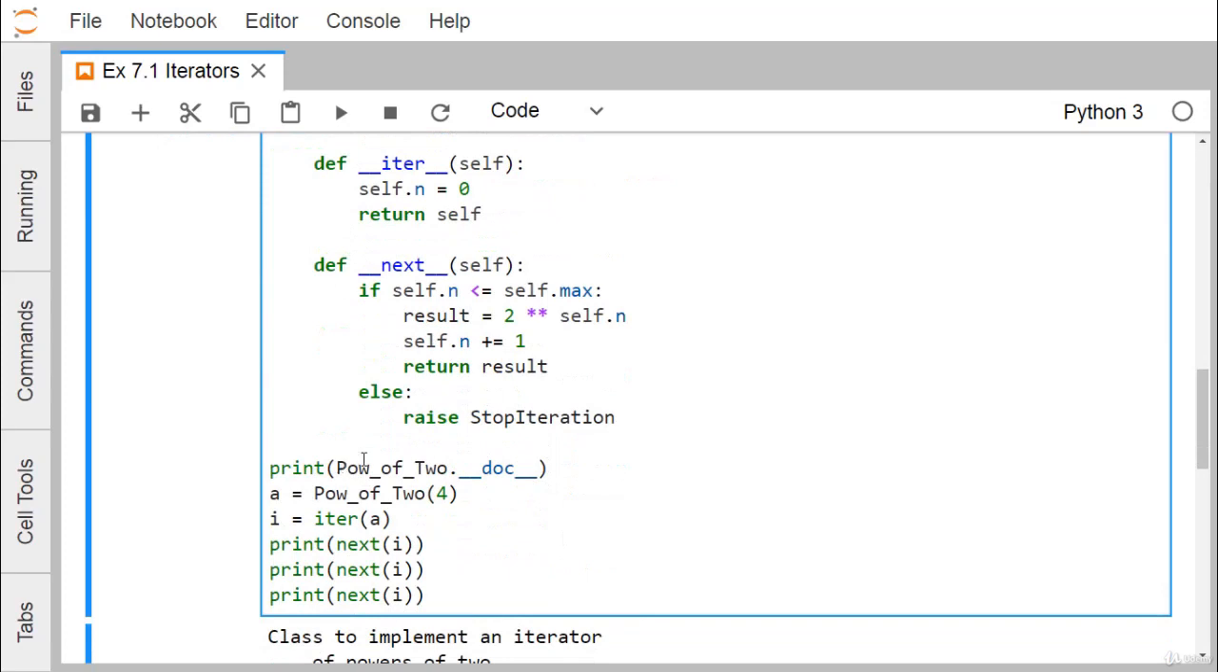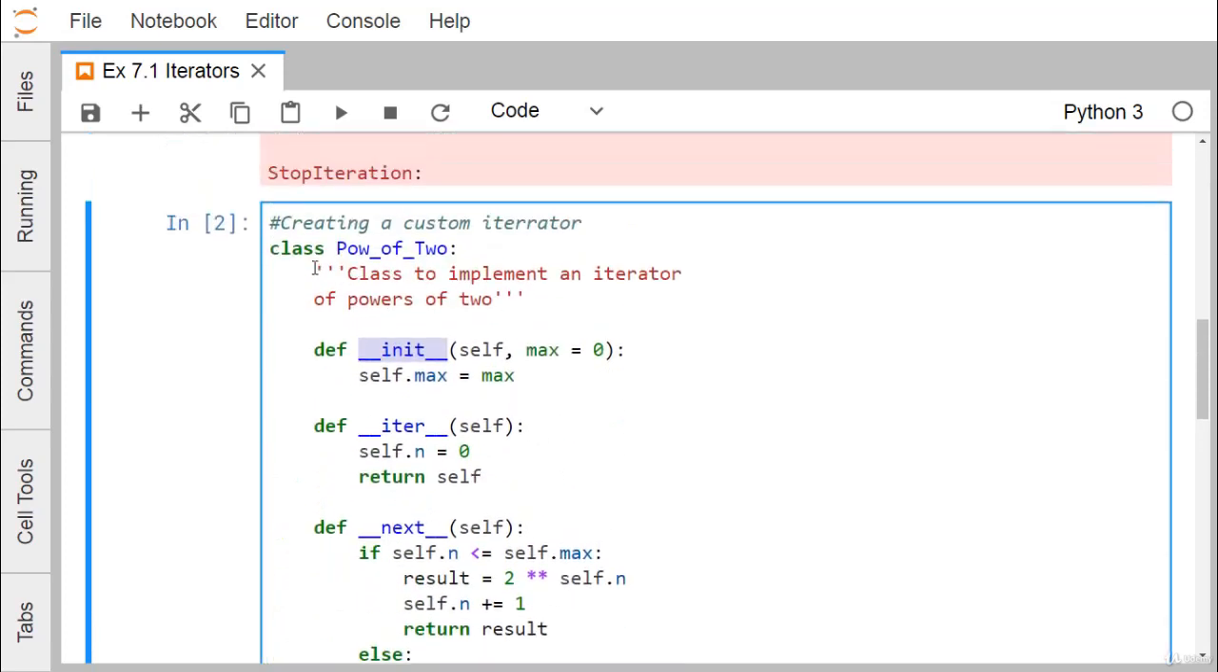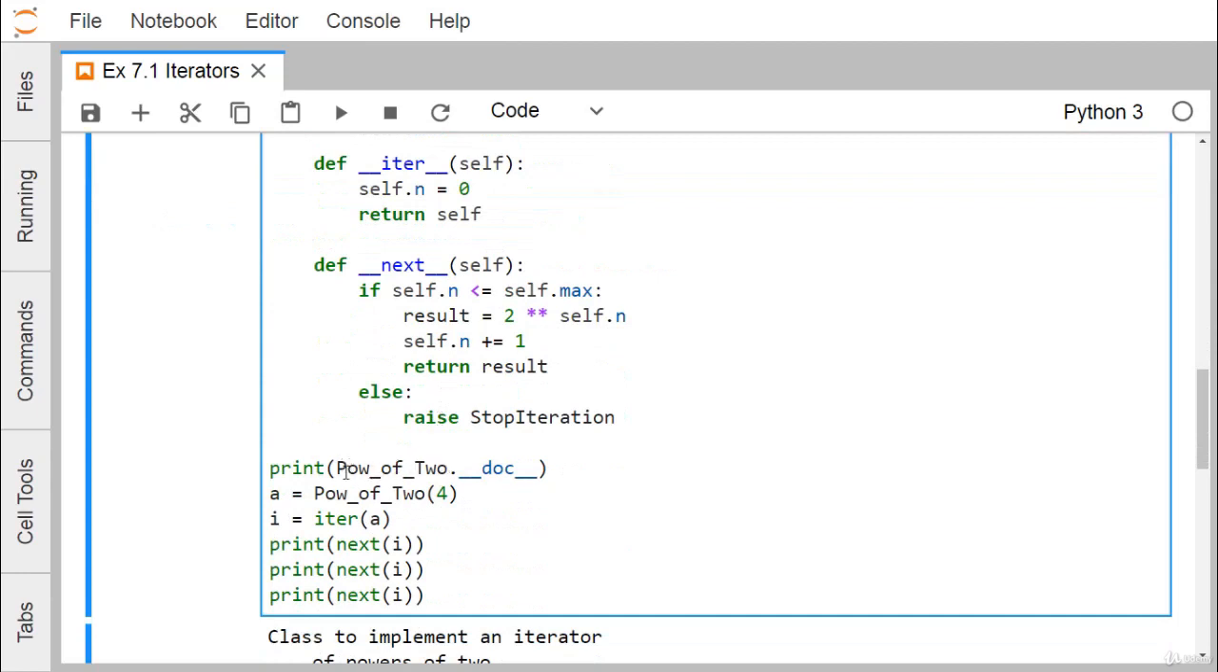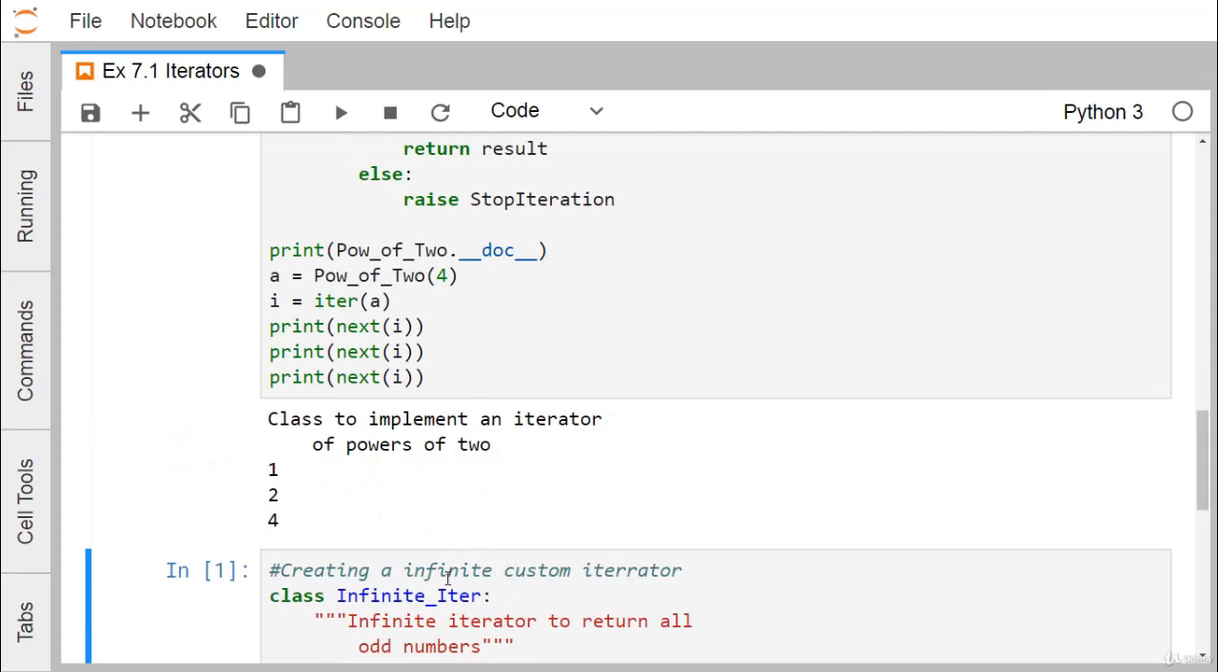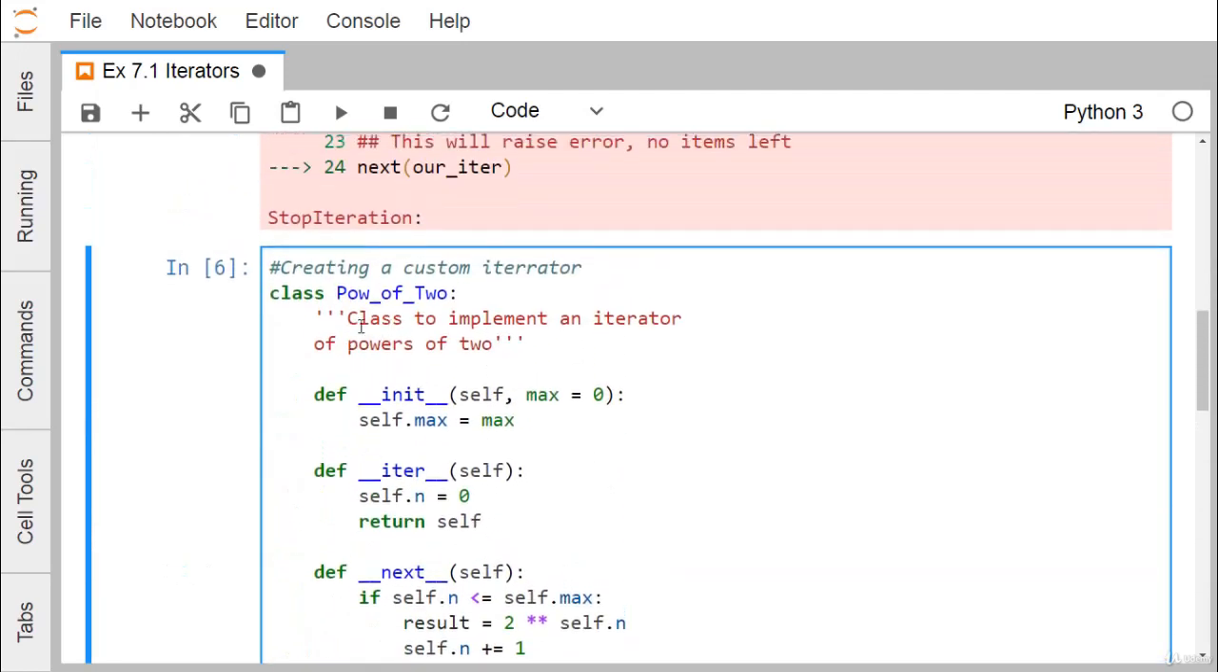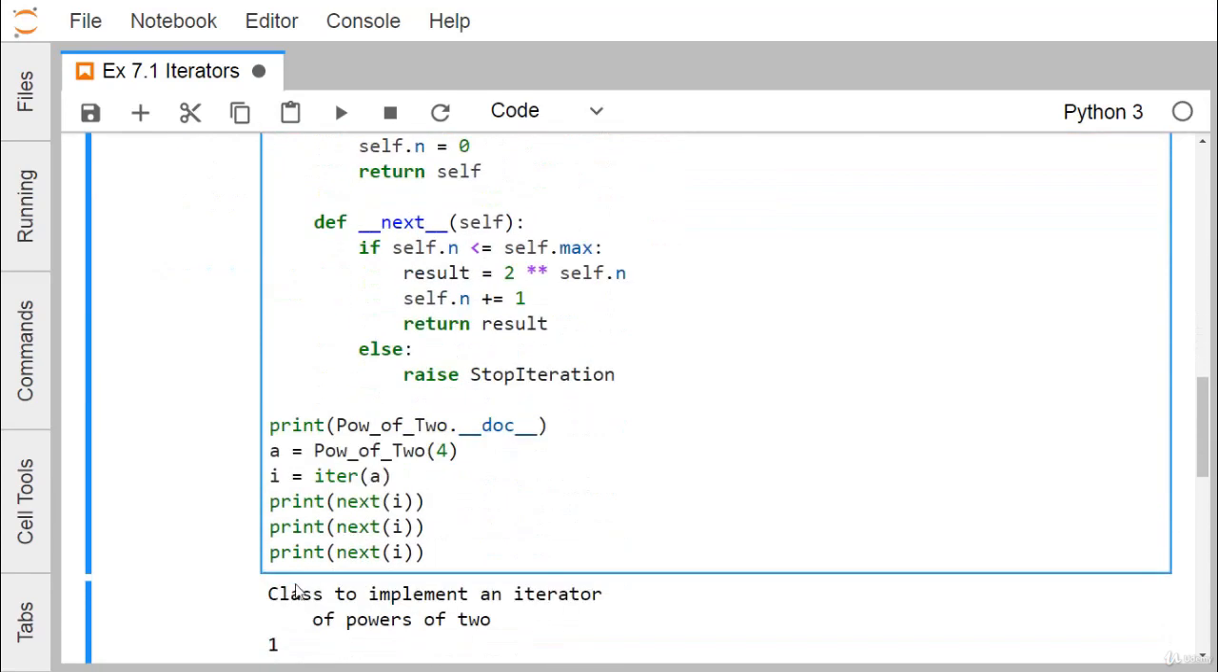Now at first we are going to print this doc string, that is a documentation string enclosed within triple single quotes, and it can also be enclosed within triple double quotes. To print it, we write the class name PowerOfTwo dot __doc__. You can see that it is printing. Let us run this. It is printing the respective string, that is, a class to implement an iterator of powers of 2. The string that was defined here has got printed.